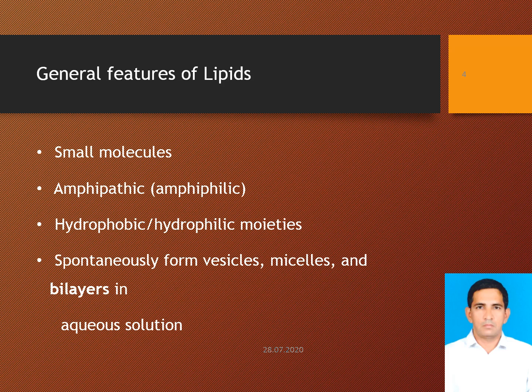Structure of a block copolymer that forms a spherical single bilayer structure with a hydrophobic interlayer and a hydrophilic surface.